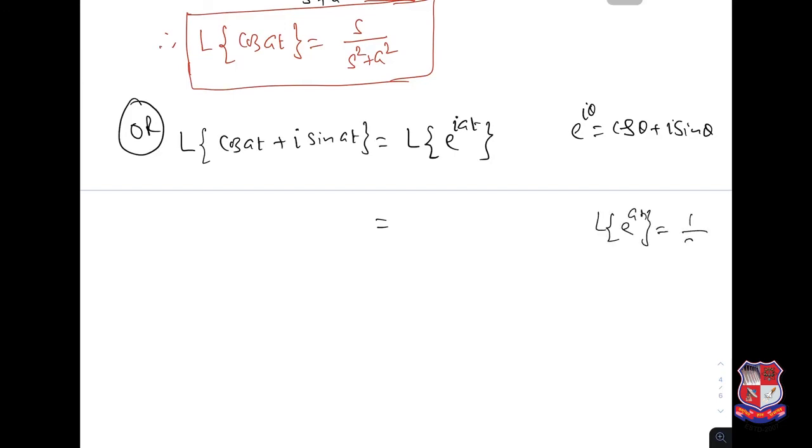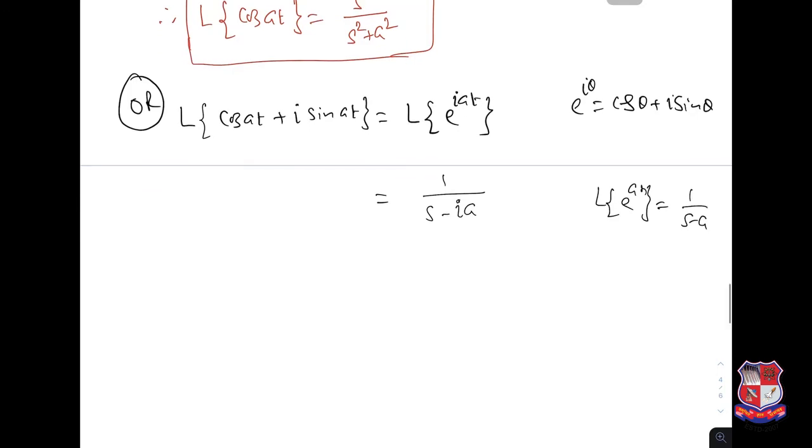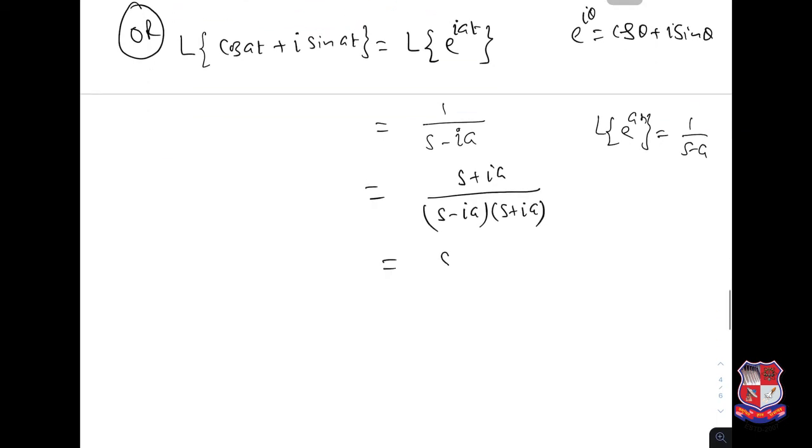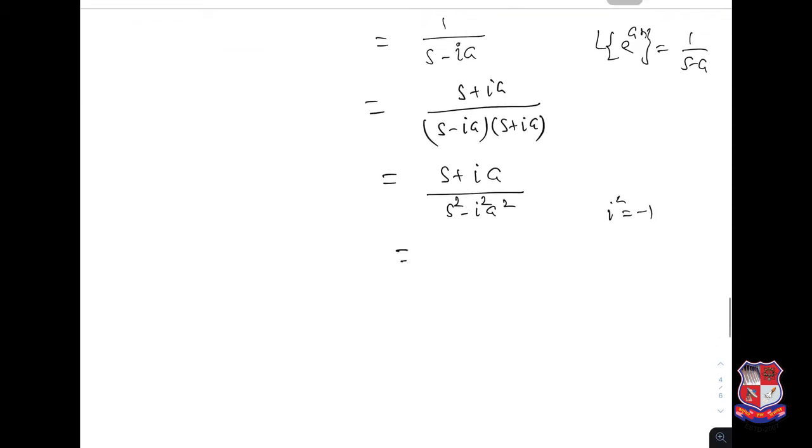is nothing but 1 upon s minus a. So here this is 1 upon s minus ia, and we multiply and divide by s plus ia, so this is s plus ia over s square minus i square a square, but we know i square is minus 1, so this is s plus ia over s square plus a square.